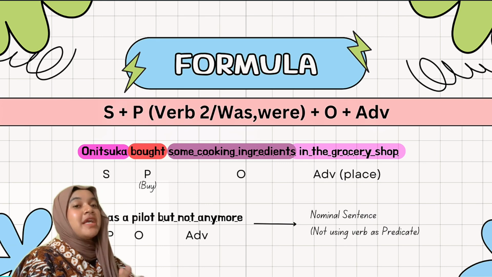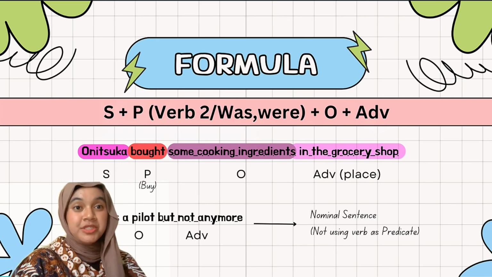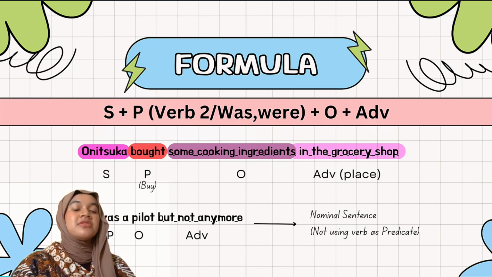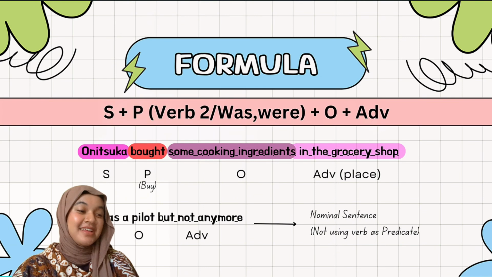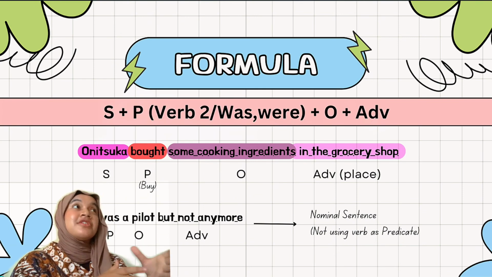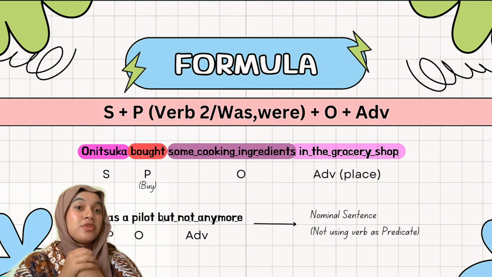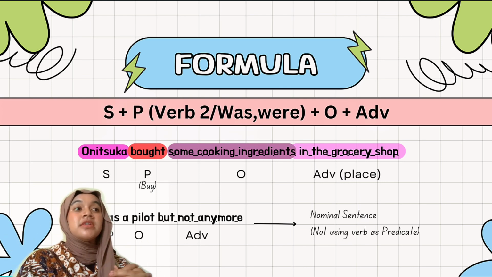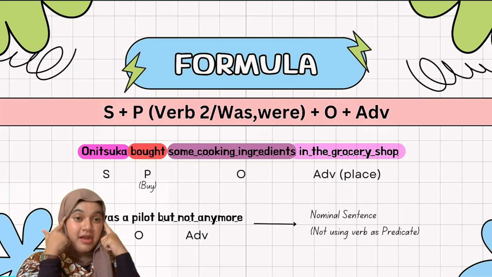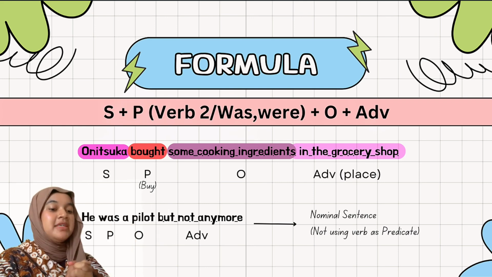And some cooking ingredients is the object. And in the grocery shop is an adverb of place. Can you guys get it? If in or there's a preposition that is followed by a phrase, it is called an adverb. Remember it, guys. Okay? Remember it.